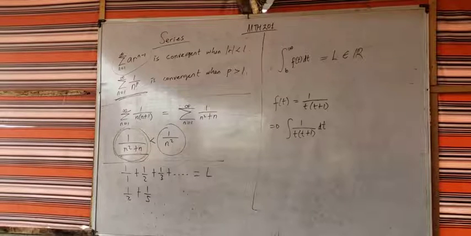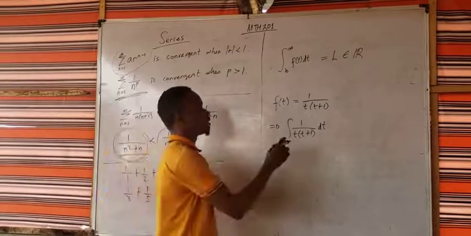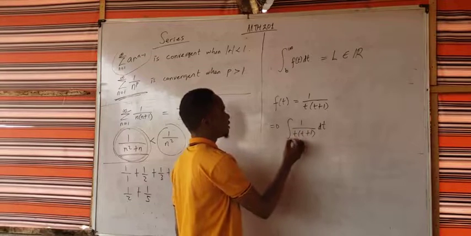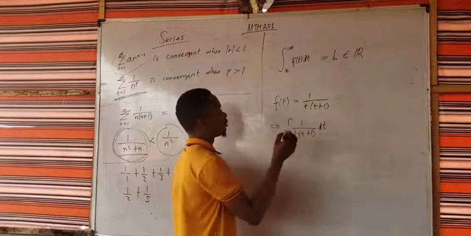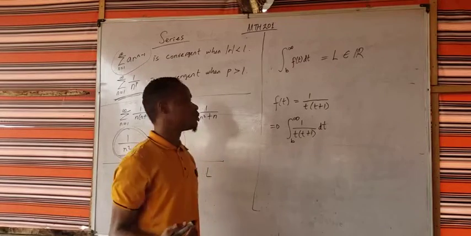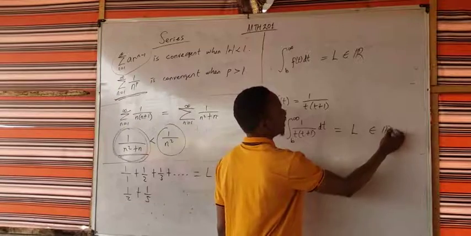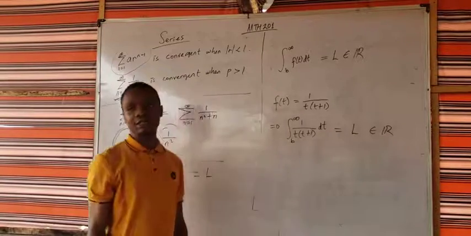If it's a simple integral that you can easily get, yes, this method is fine. But if it's not an integral that you can easily obtain, then you might want to check out other methods. When you take this integral from any arbitrary point b to infinity, you should get a real number. If you get a real number, then the series is convergent.